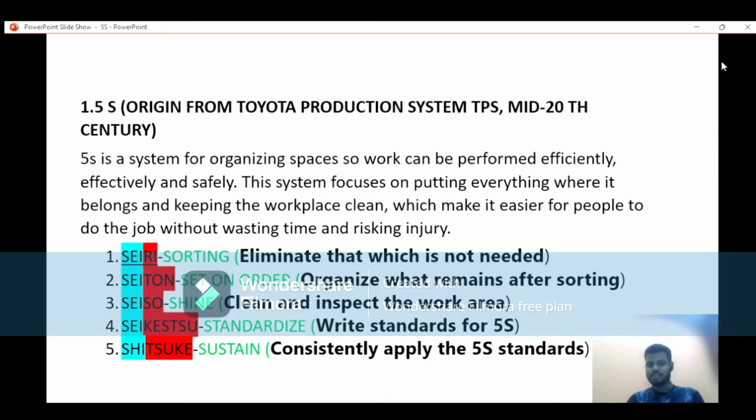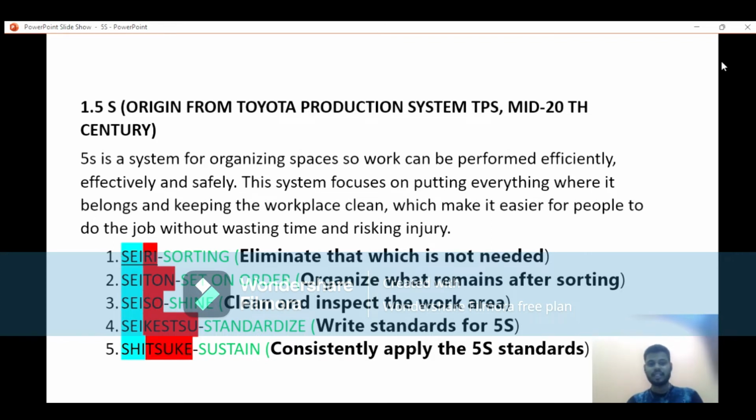That means 5S is required for organizing the space so work can be performed efficiently, effectively, and safely. That's why 5S is required.